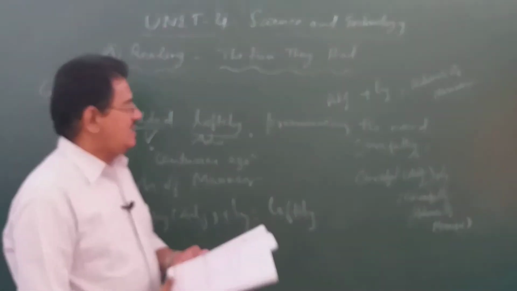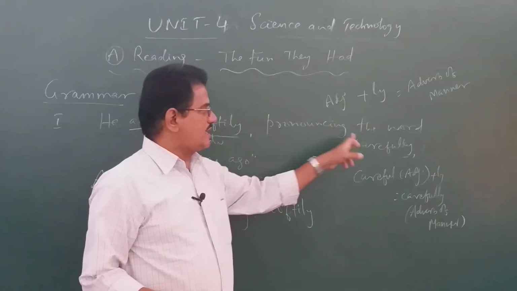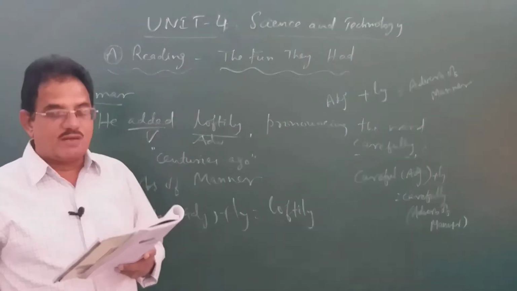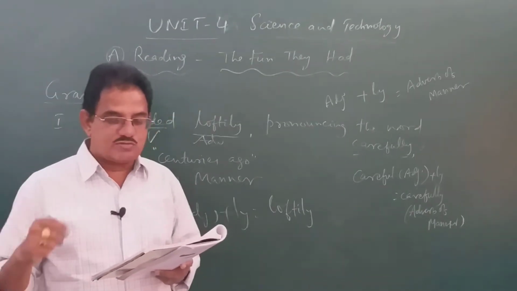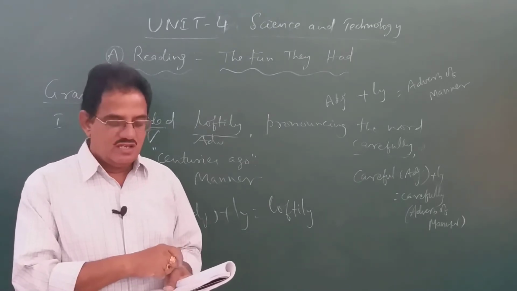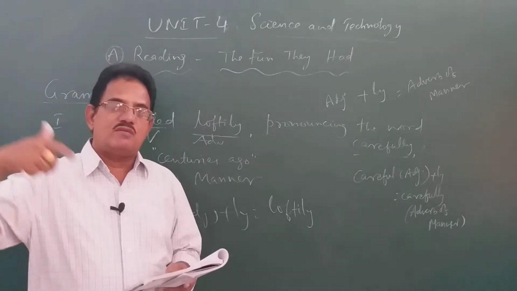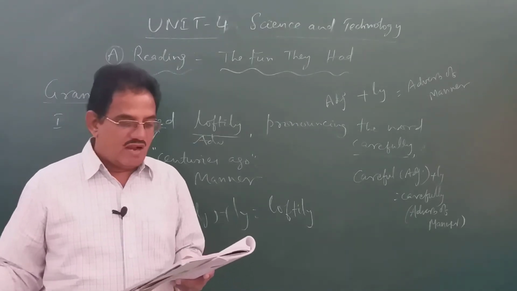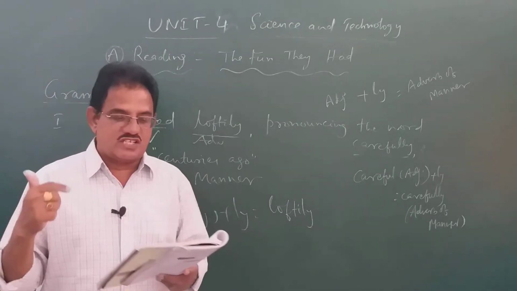In the same way, pronounce is the verb, carefully is the adverb. You have to pick out some more verbs and the adverbs that go with them from the story, The Fun They Had, or from elsewhere if you don't find them there. And after picking them out, use them in your own sentences.